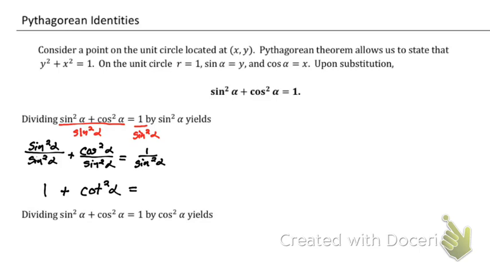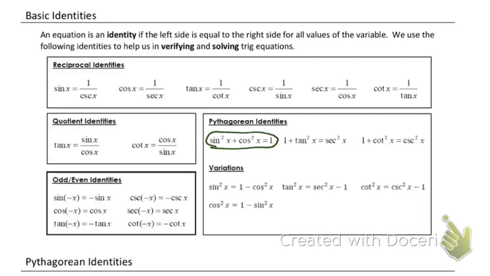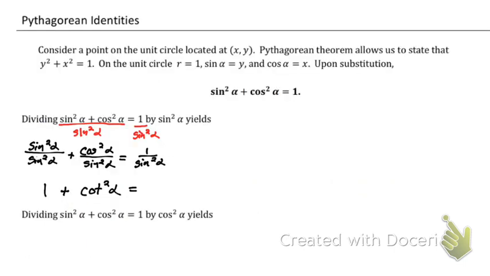Our next thing is 1 over sine squared. So I'm going to go to my identities and look for something that says 1 over sine. Well, that's cosecant. 1 over sine squared is just going to be cosecant squared alpha.